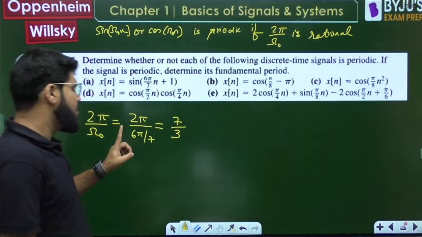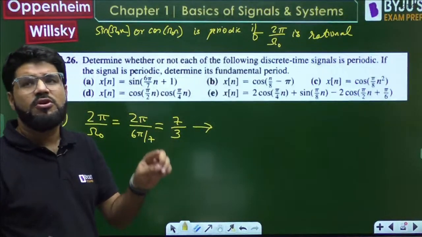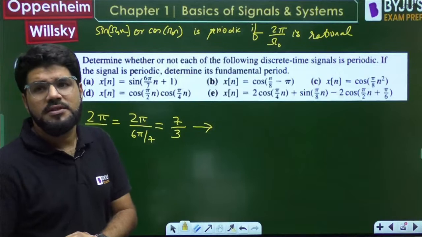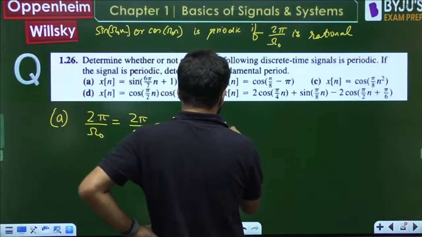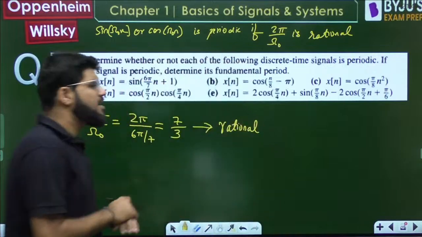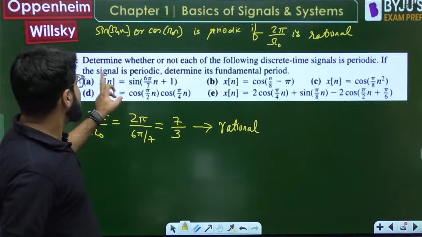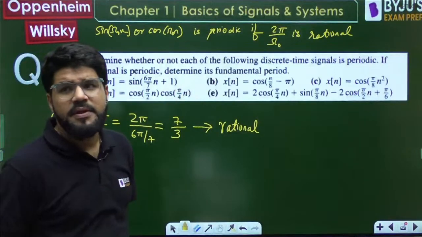Is it a rational number? Yes. What is a rational number? Any number which can be expressed as the ratio of two integers. So yes, this one is perfectly rational, there is no doubt in this. But what is the period now? If the signal is periodic, determine the fundamental period. So what is the period?